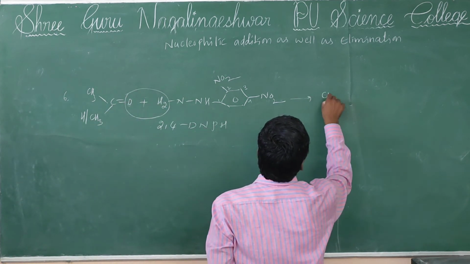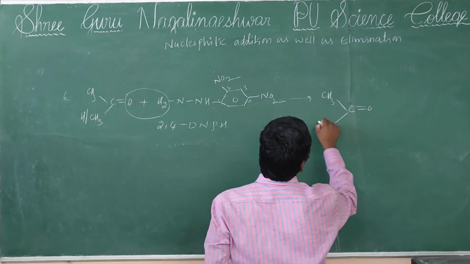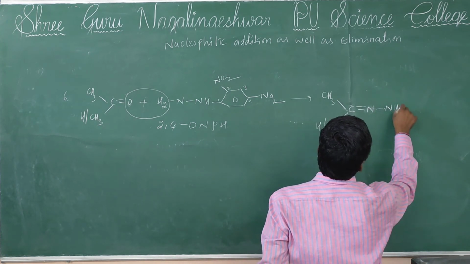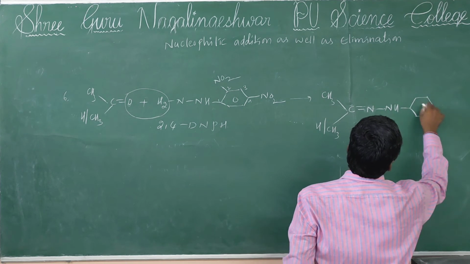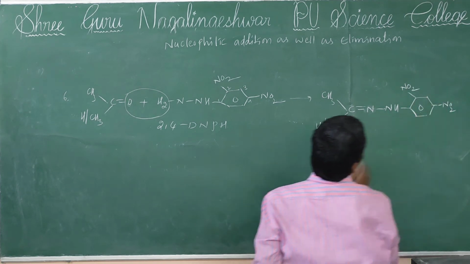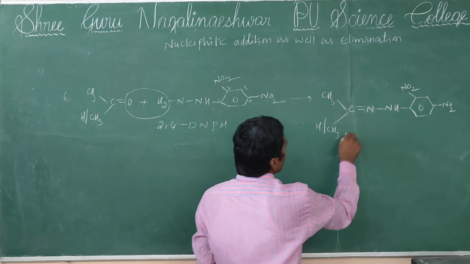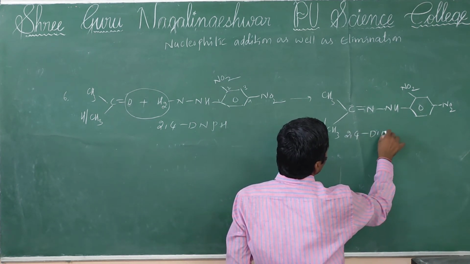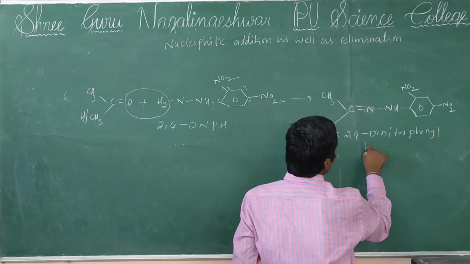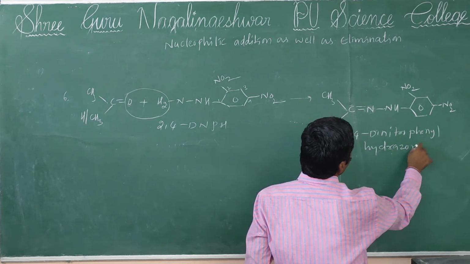Then formation of 2,4 dinitrophenylhydrazone will be formed.